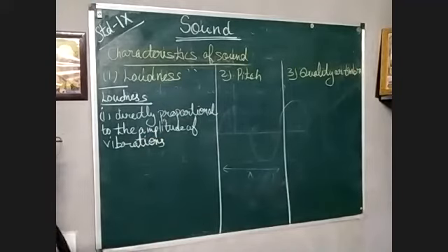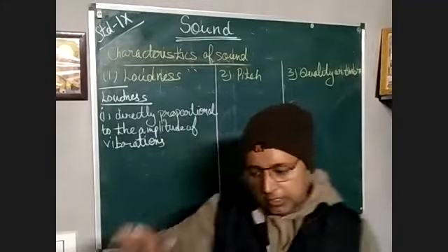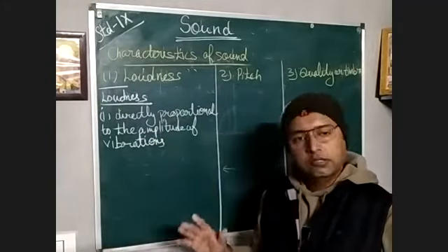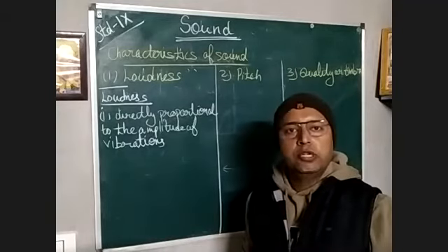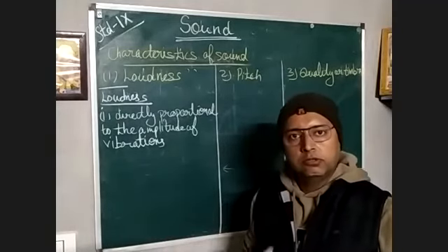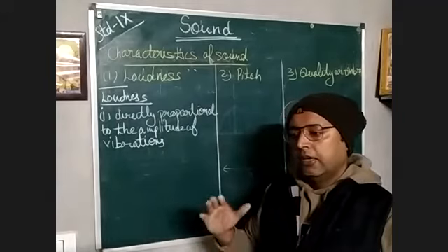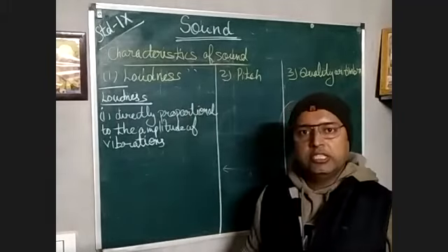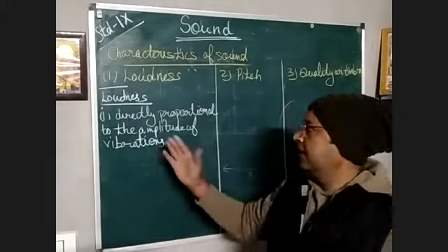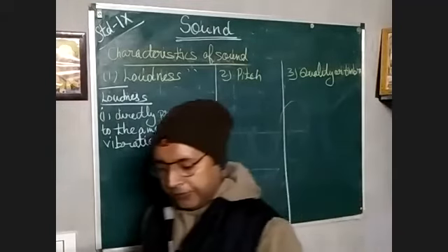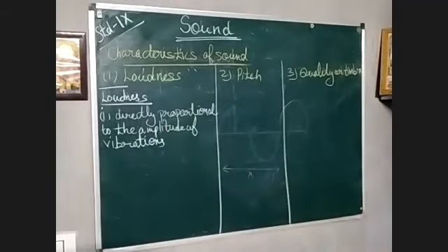Amplitude of vibrations means, if there is a drum and I give it a light tap, sound will be produced, yes, but low sound, low loudness. But if I give it more energy, that means the amplitude will be high, then the loudness will automatically be high. I hope it's clear to all. Loudness is directly proportional to the amplitude.